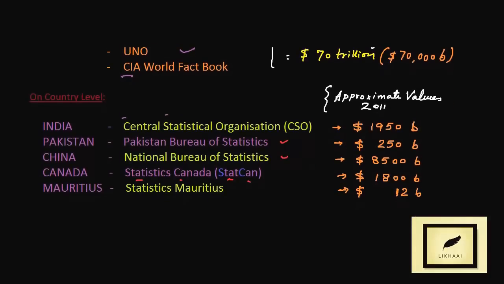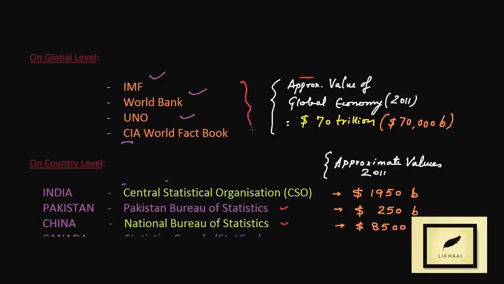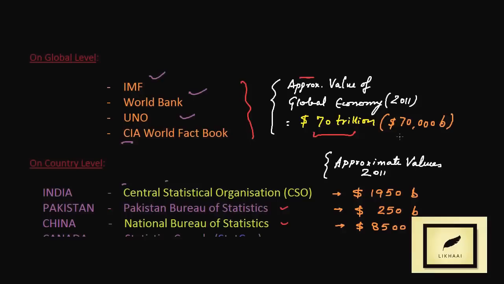The approximate value of the global economy produced, as per these organizations, in 2011 was approximately 70 trillion US dollars, a whopping 70 trillion, that is 70,000 billion dollars. That was the total worth of products generated in 2011.